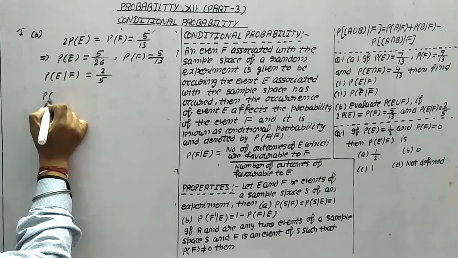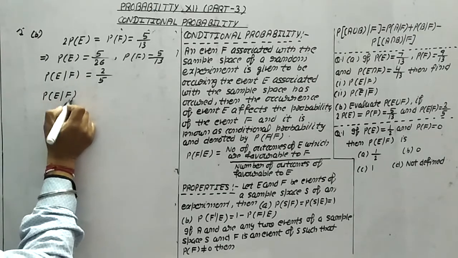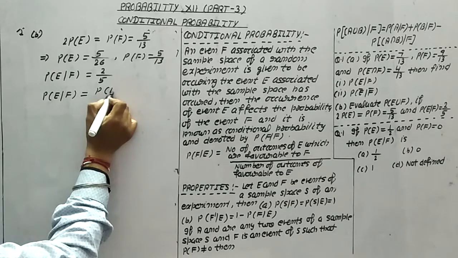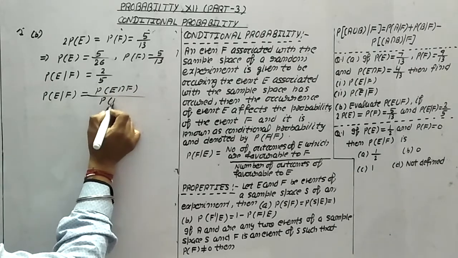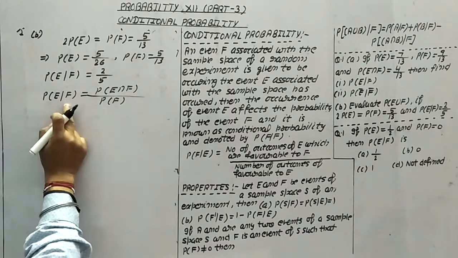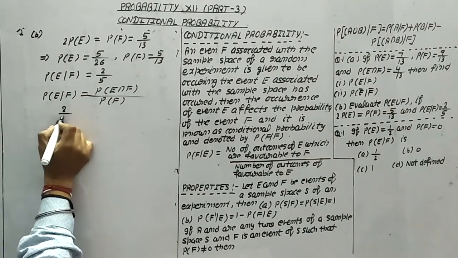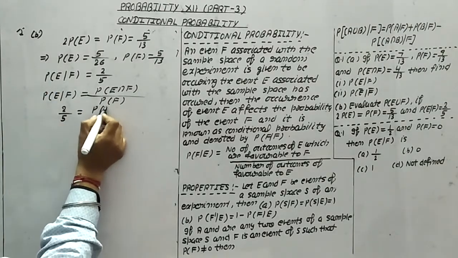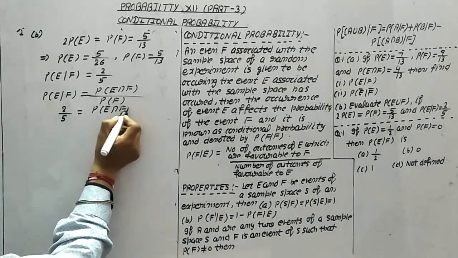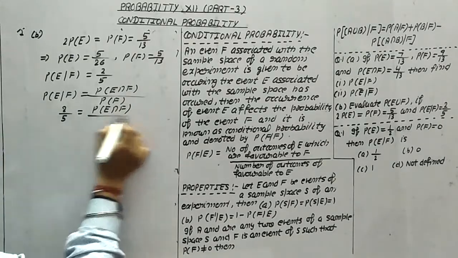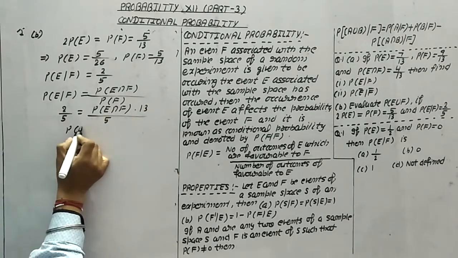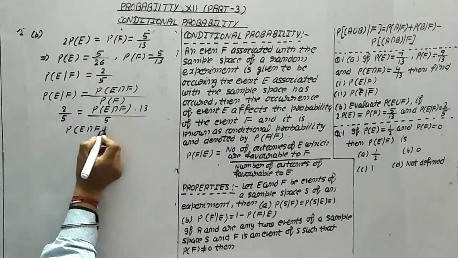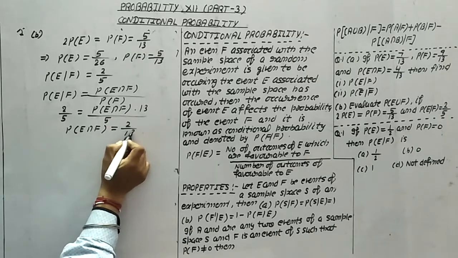Now as we know that probability of E by F means probability of E intersection F upon probability of F only. Probability of E by F is already given. What is this? 2 upon 5, probability of E intersection F. And what is the probability of F? Probability of F is 5 by 13. 5 cancels out. It means probability of E intersection F is equal to 2 by 13.